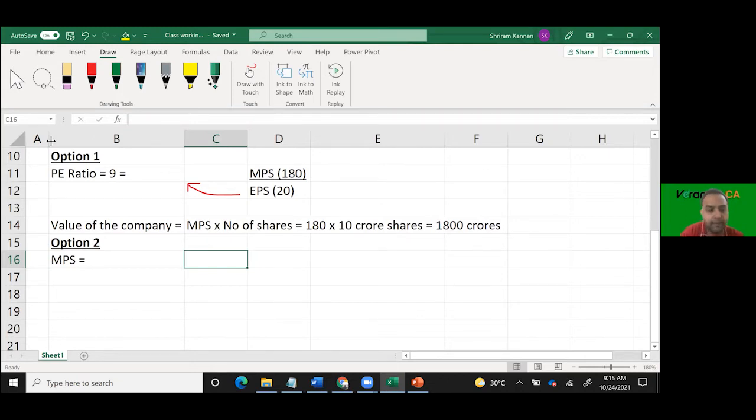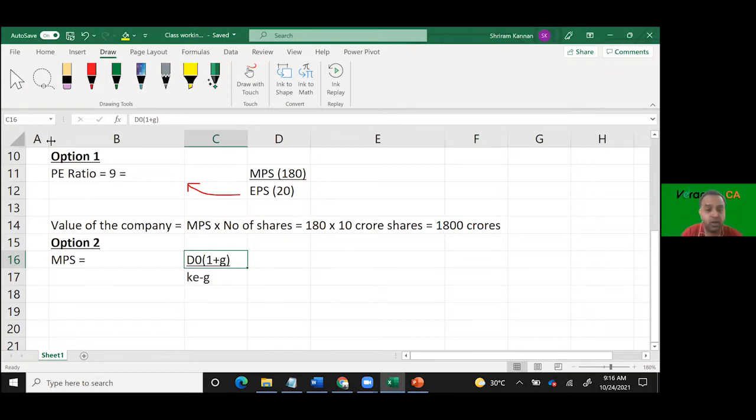Market price equals D naught, bracket 1 plus G, divided by K minus G. D naught into 1 plus G. Now what are we referring to? It's a dividend, sir. Dividend when? Current year dividend plus growth, sir.